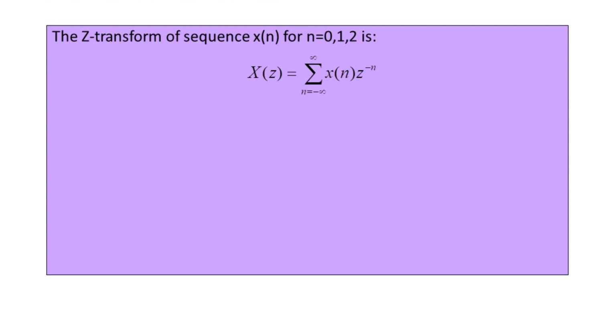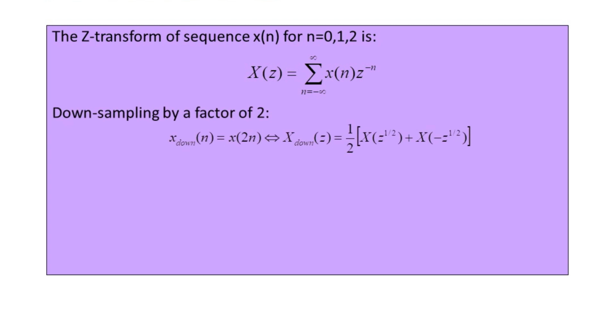Now further making the decimation or the downsampling by the factor of 2, we obtain x suffix down of n, that is equal to x of twice n. So in the Z transform representation we have capital X suffix down of Z, that is equal to 1 by 2 times, in the bracket, capital X of Z to the power 1 by 2 added to capital X of minus Z to the power 1 by 2.